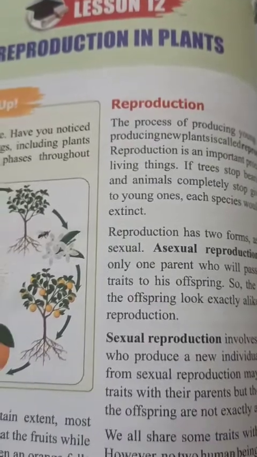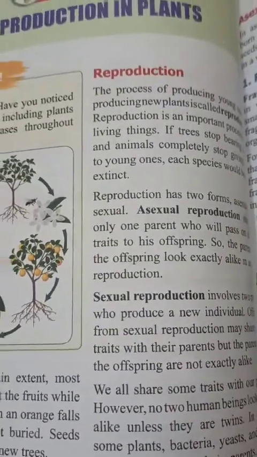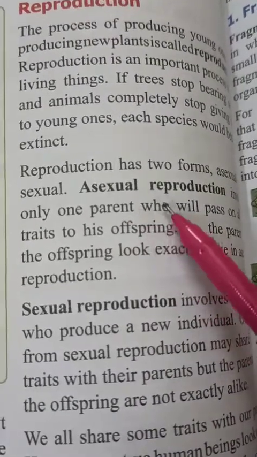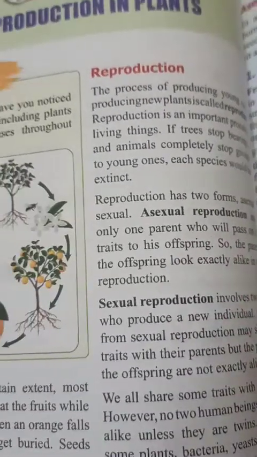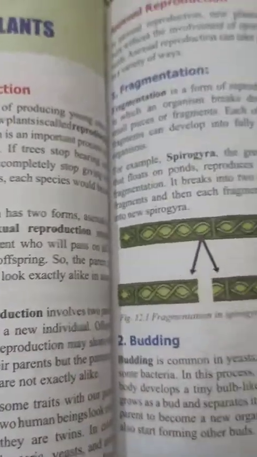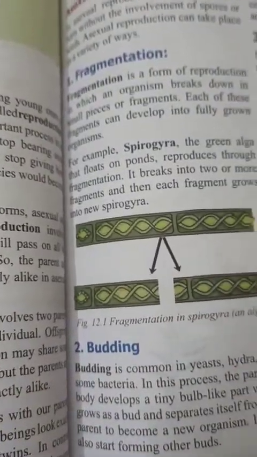Dear students, you know we have already started chapter number 12, reproduction in plants. In this chapter, we have completed the first mode of reproduction, which is asexual reproduction, and under asexual reproduction I have explained each and every type.